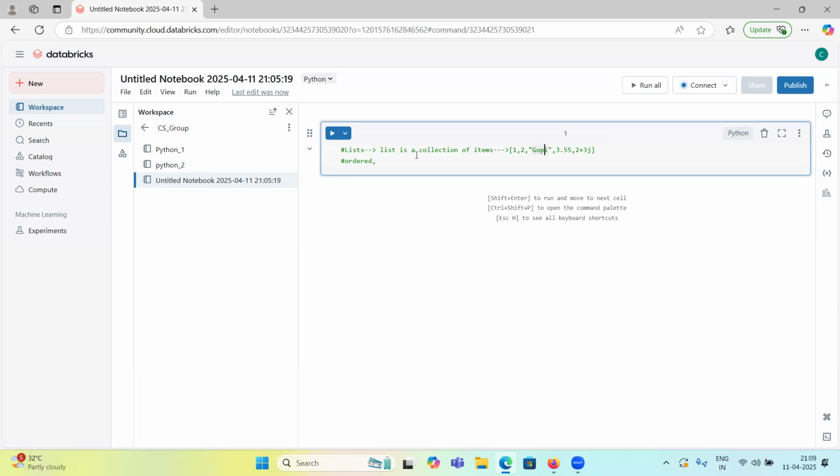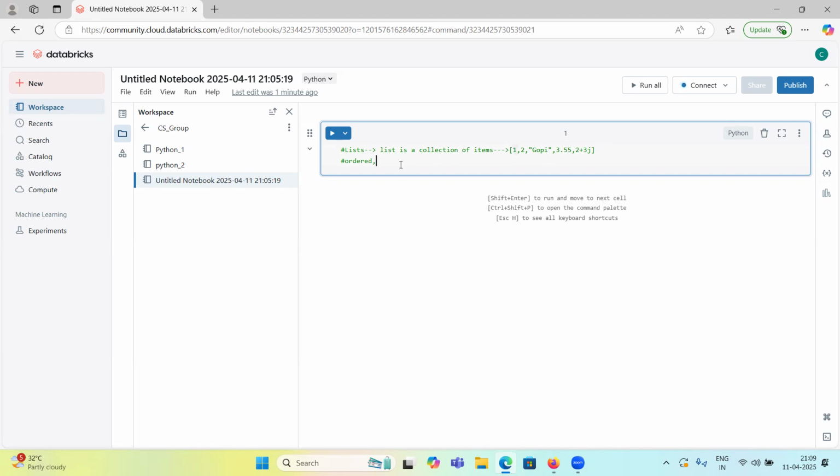Ordered means whatever is the first item is at position zero, and we can access it using the index. Every time you call this list, the first item will be one only, the second item will be two only, the third item will be gopi only. Whatever sequence you assign, we can access them in that order.